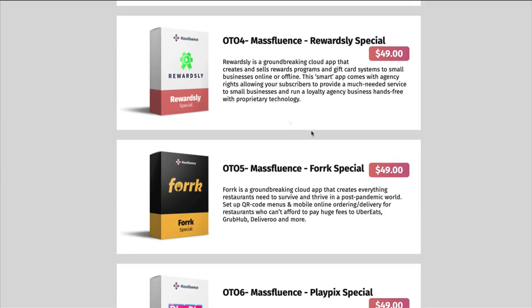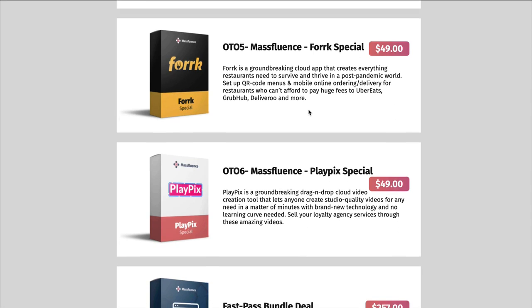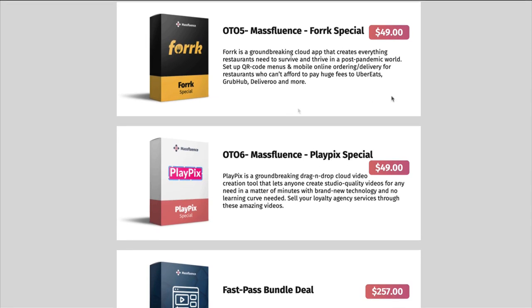OTO number 4, I think, is a great upsell because this is a product that creates and sells reward programs or gift cards. And you've probably seen that in other places online, places where you can use the points that you acquire and get a gift card or some sort of reward. And OTO 5 would be primarily for those of you who are dealing with restaurants.